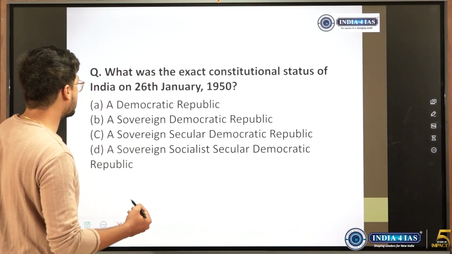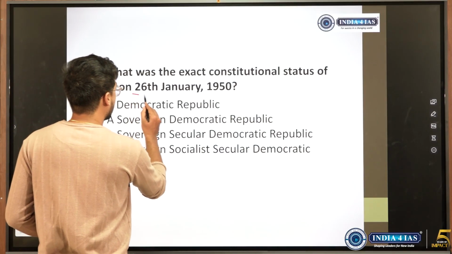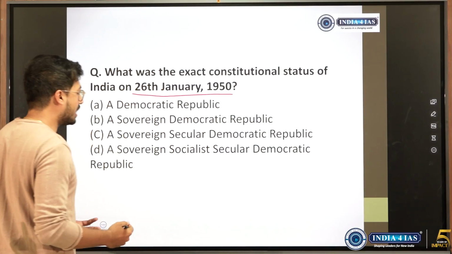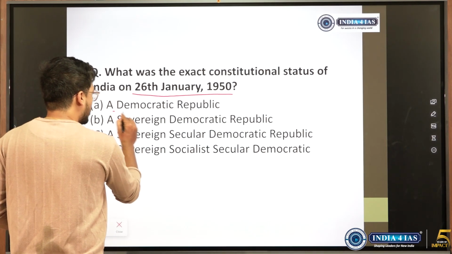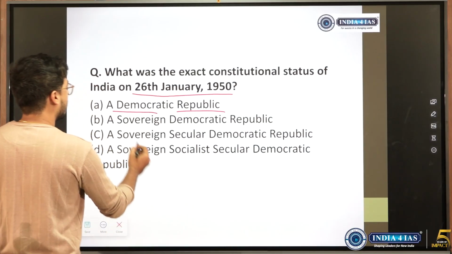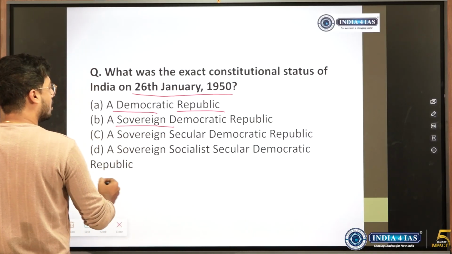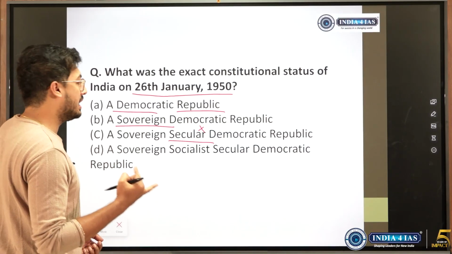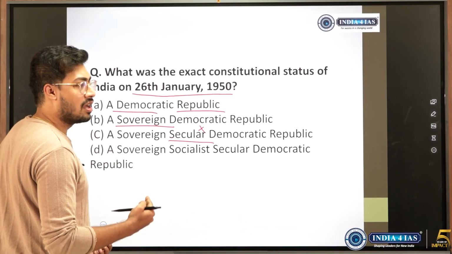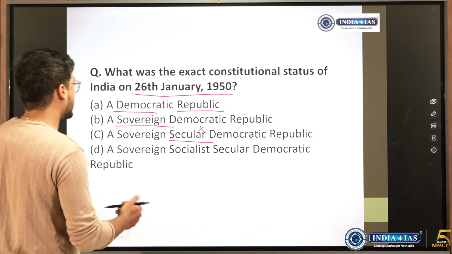What is the exact constitutional status of India as of 26 January 1950? So in 1950, what was the status of India? Was it democratic? Yes. Was it republic? Yes. Was it sovereign? Yes. Was it secular? No. Secular, socialistic and integrity, these three terms were added by the 42nd Amendment of 1976.